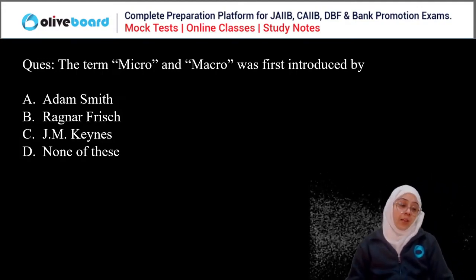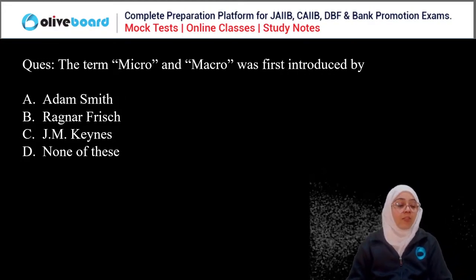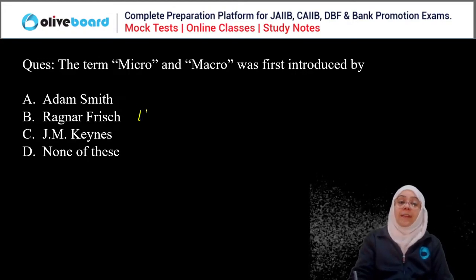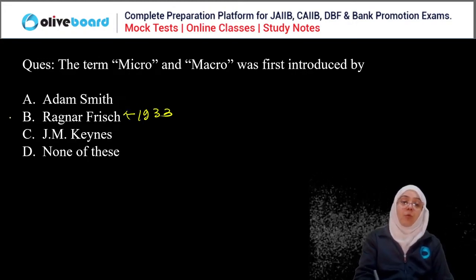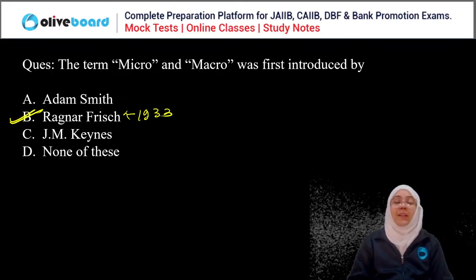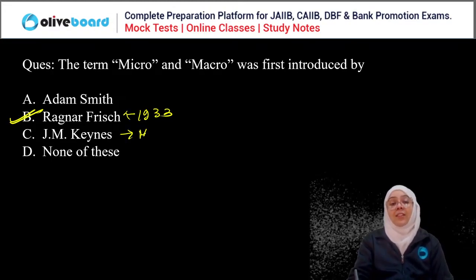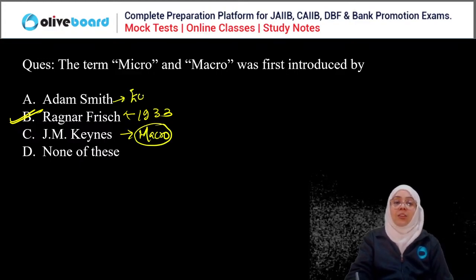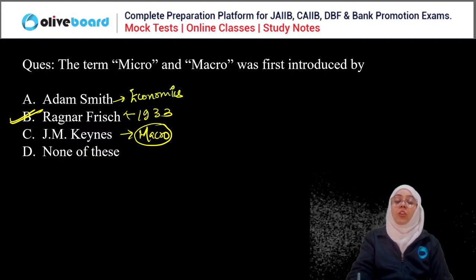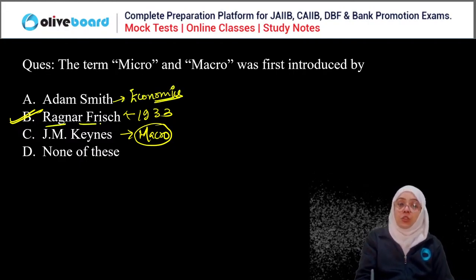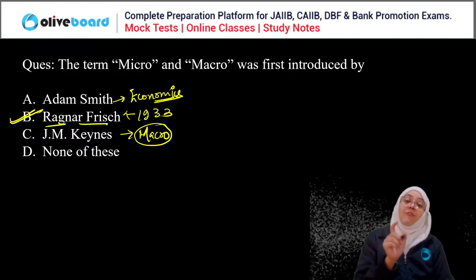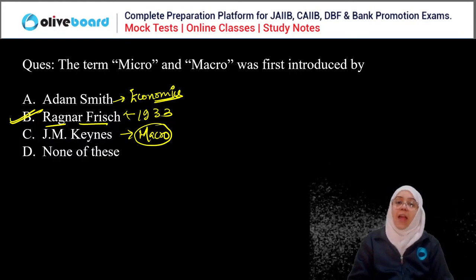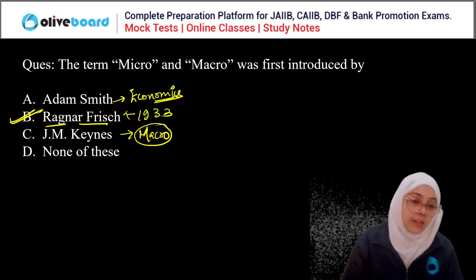I have told you this. The terms micro and macro were for the very first time introduced by an economist in the year 1933, and the economist's name was Ragnar Frisch. Yes, B is the correct answer. J.M. Keynes is considered the father of macroeconomics. Adam Smith is considered the father of modern economics. Ragnar Frisch was the first person who coined the words microeconomics and macroeconomics. Clear? Done?